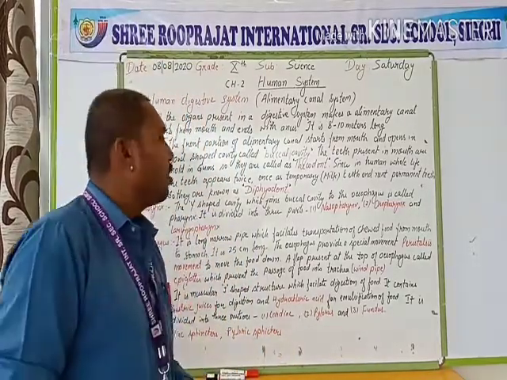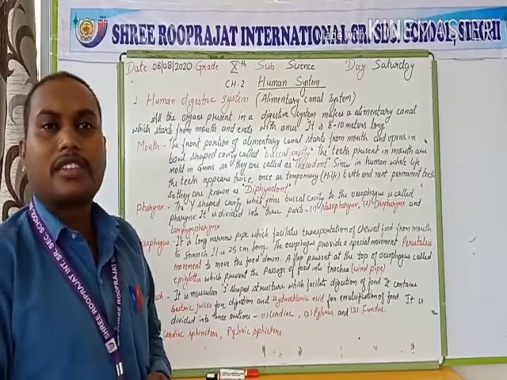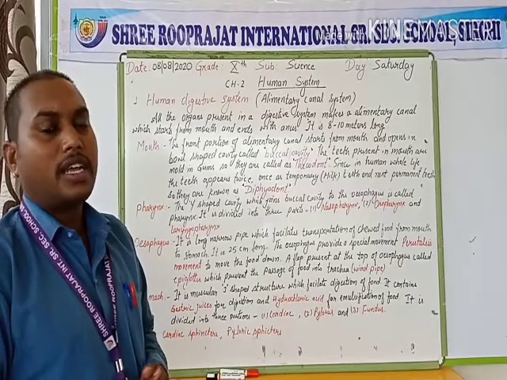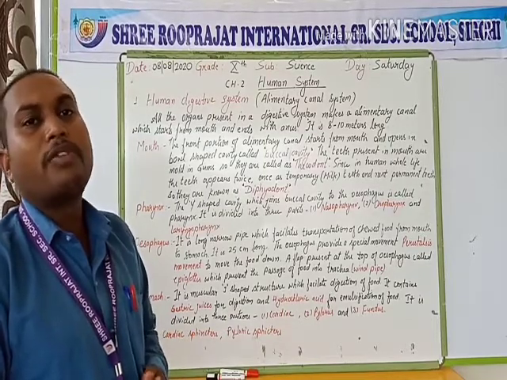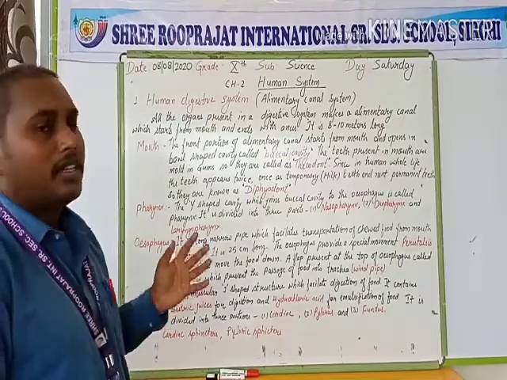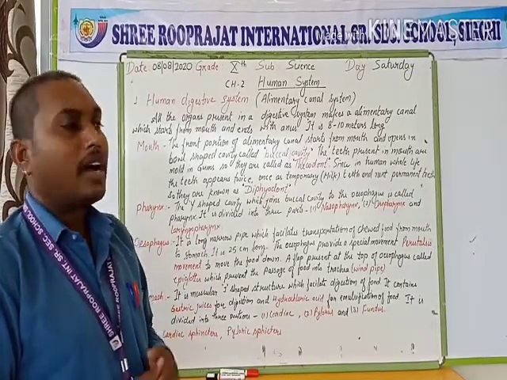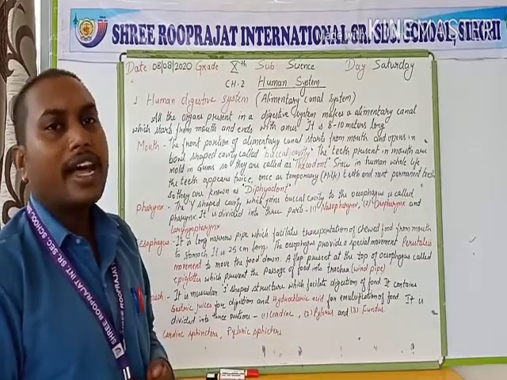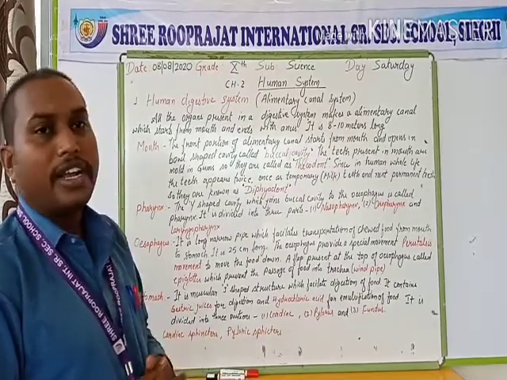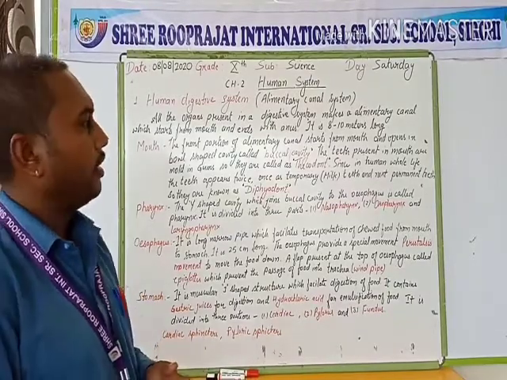First of all, the human digestive system is also known as the alimentary canal system, because this alimentary canal starts from our mouth and ends with our anus. All the organs of our digestive system are attached to that alimentary canal, and it is 8 to 10 meters long in people.